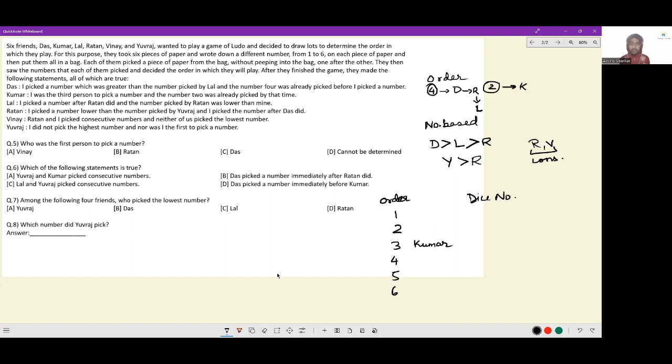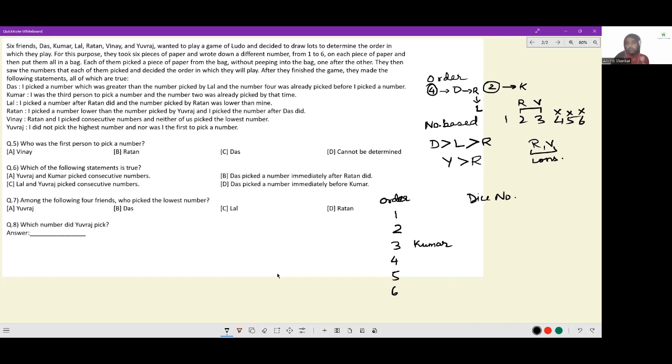Ratan cannot be 6. He's lower than 3 people. So number-wise, 1, 2, 3, 4, 5, and 6, Ratan can't be here, Ratan can't be here, Ratan can't be here. There are 3 people ahead of him. And Ratan and Vinay picked consecutive numbers, and neither of them picked the lowest number, which means Ratan and Vinay will necessarily be here.